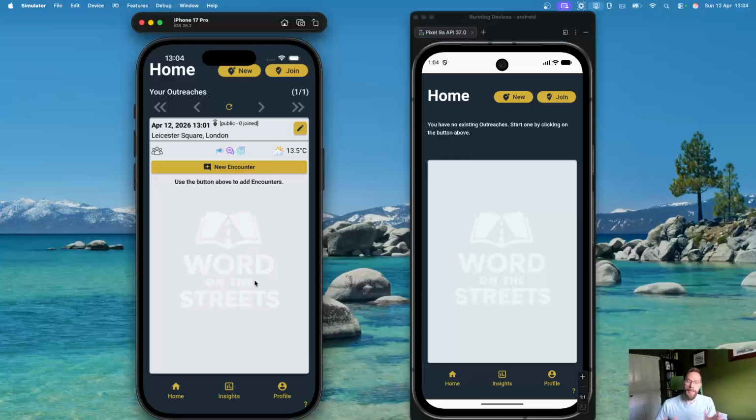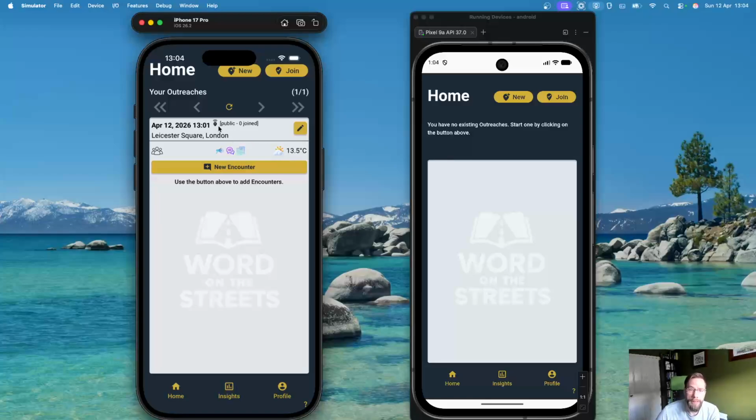Okay, so now we no longer have a blank page. Now we have our first outreach. As usual, we have the usual information on the dashboard about the outreach: the time, the location, which is Leicester Square. We have the group icon here. We have the icons that describe the activities we've selected. Weather has been automatically pulled from the services that the app is connected with. So it's partially sunny, 13.5 Celsius.